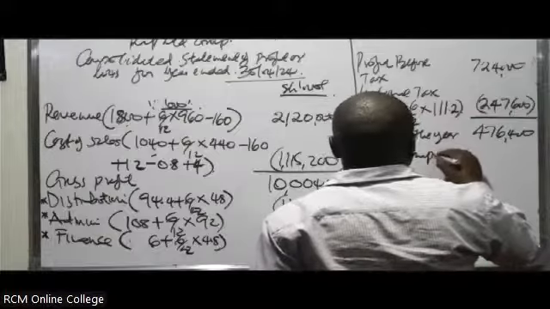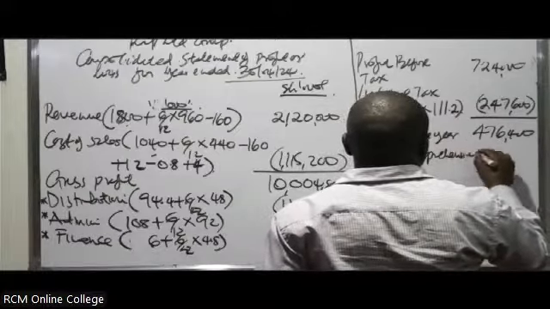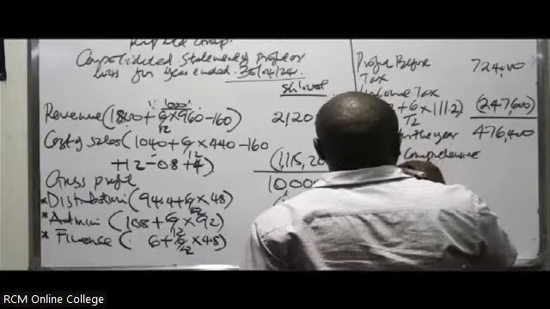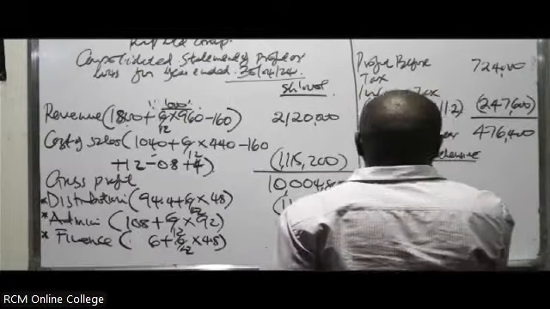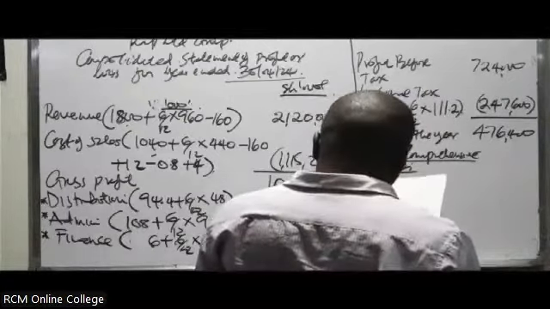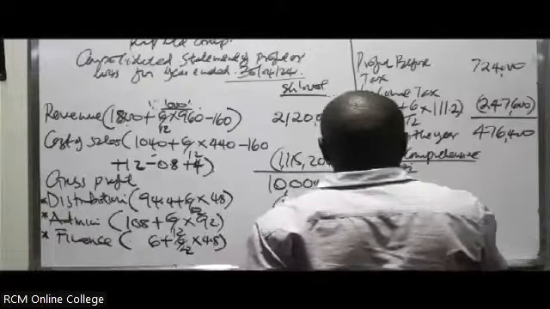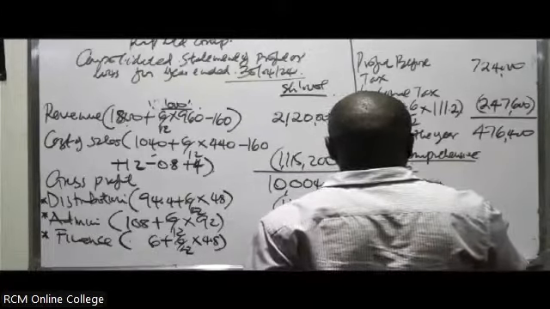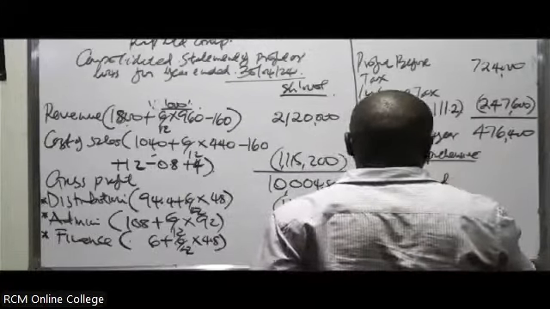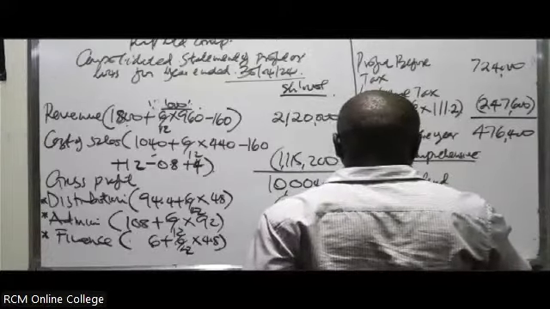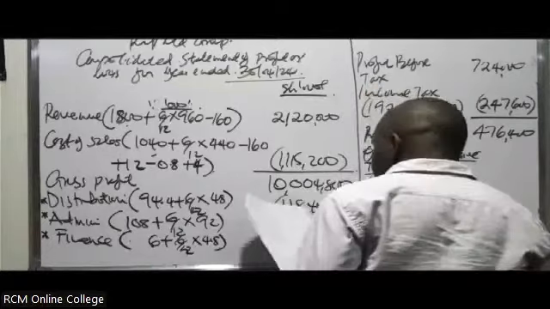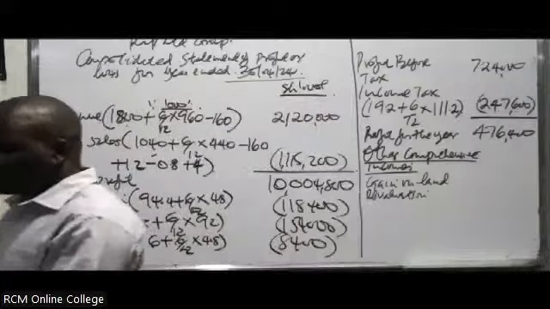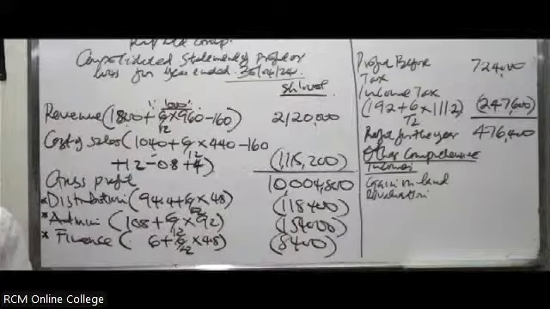Other comprehensive incomes. So for this one, we have gain on land revaluation. So for this one, look at note number 2.